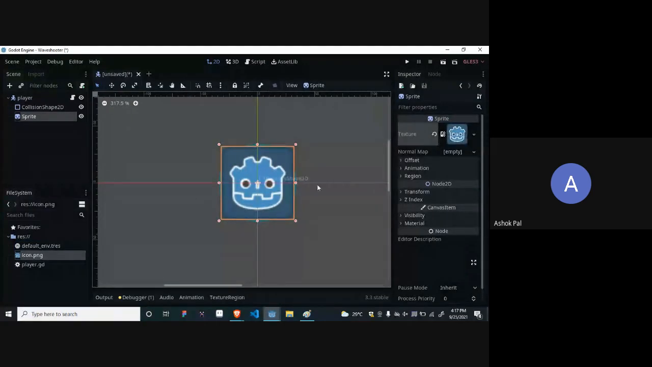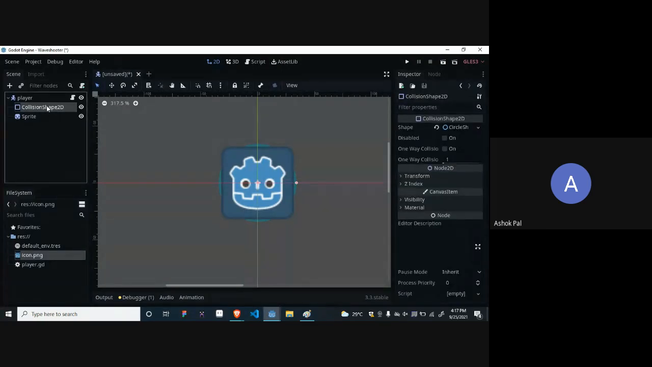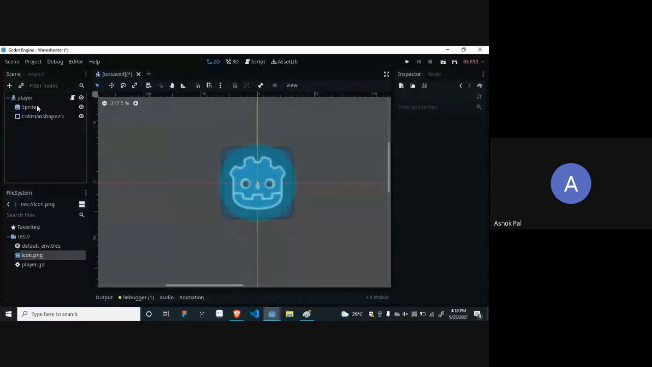But see, the collision shape is behind. You cannot see it properly. So what you have to do, just go here, drag your collision and put it on the bottom side of the sprite. It's not the child of the sprite, it's just that the configuration is sprite first, then collision second, so that the collision can come before the sprite. Okay, have you seen this properly? Should I continue? Tell me.